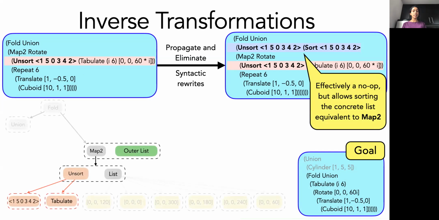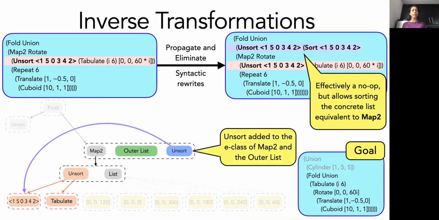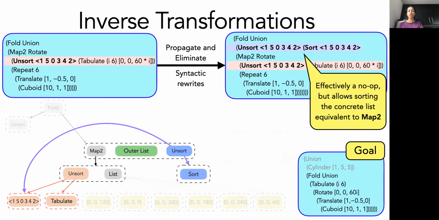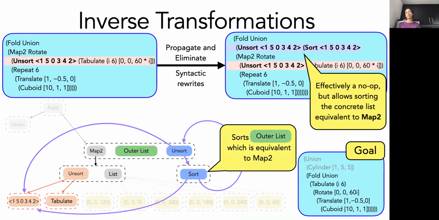So here we have the E-class with the map2 and the outer list. And now, in the same E-class, an unsort expression is also added. This unsort points to the permutation that we found from the solver, which is the permutation the solver used to find the tablet expression as well. The other child of this unsort is a sort expression, which again points to the same permutation that we found from the solver. The other child of this sort is actually the E-class that contains the outer list and the map2.